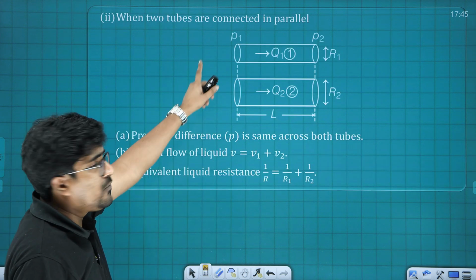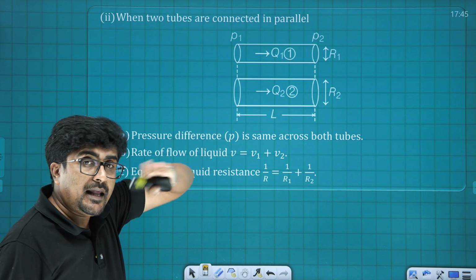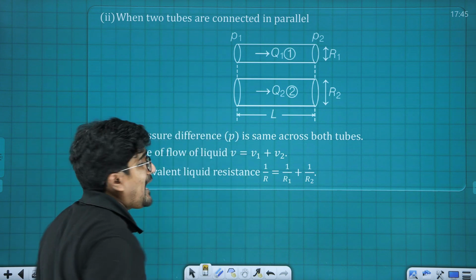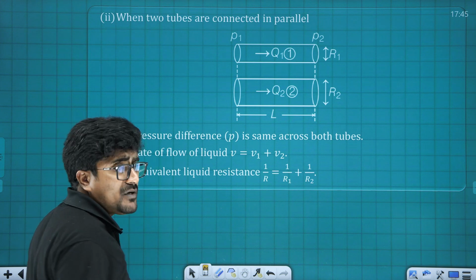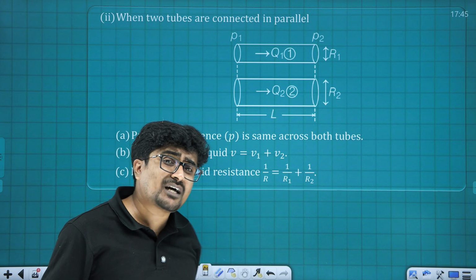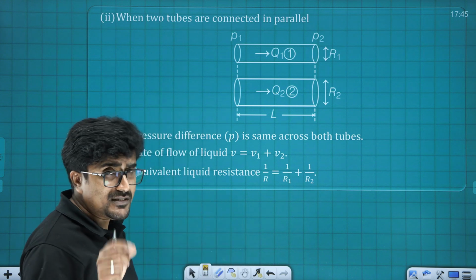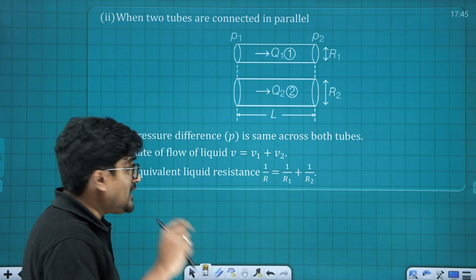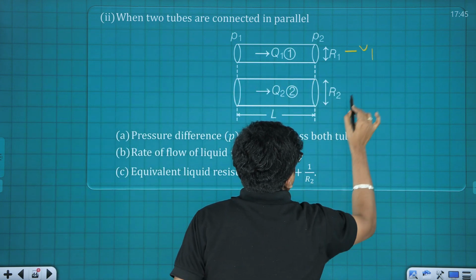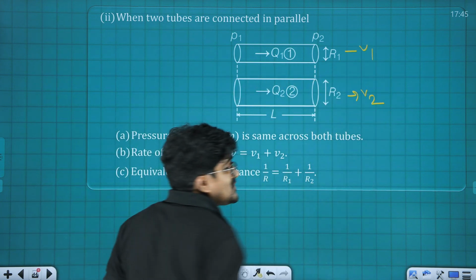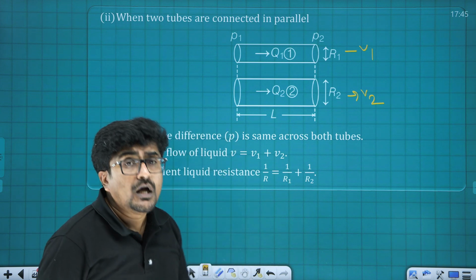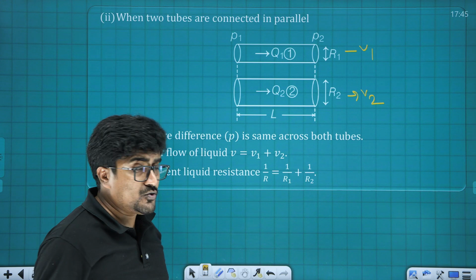The same thing applies to the flow of liquid through two parallel pipes. Once they are connected in parallel, the pressure difference is going to be the same. So, the rate of flow of liquid, that means the volume of liquid coming out of the pipe in unit time, is what we consider. If through this pipe it is V1, and through this pipe it is V2, then the total rate of liquid coming out through the combination of both is V1 plus V2.